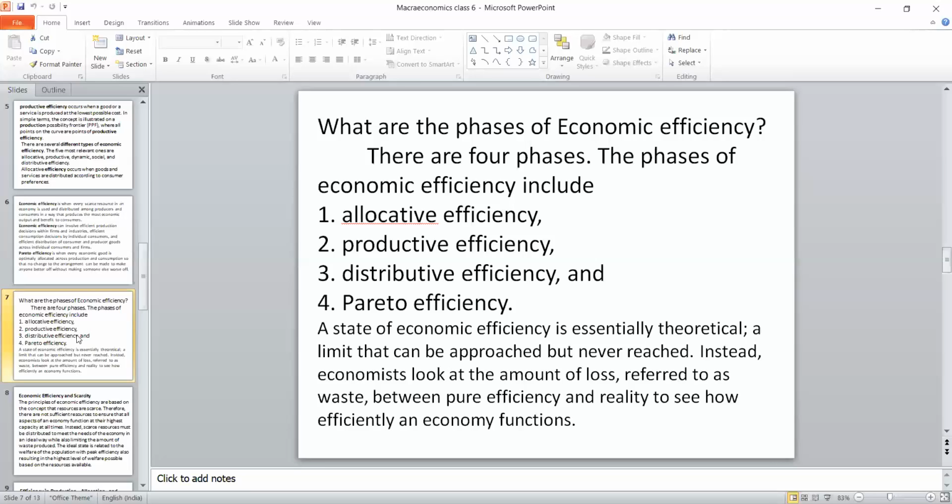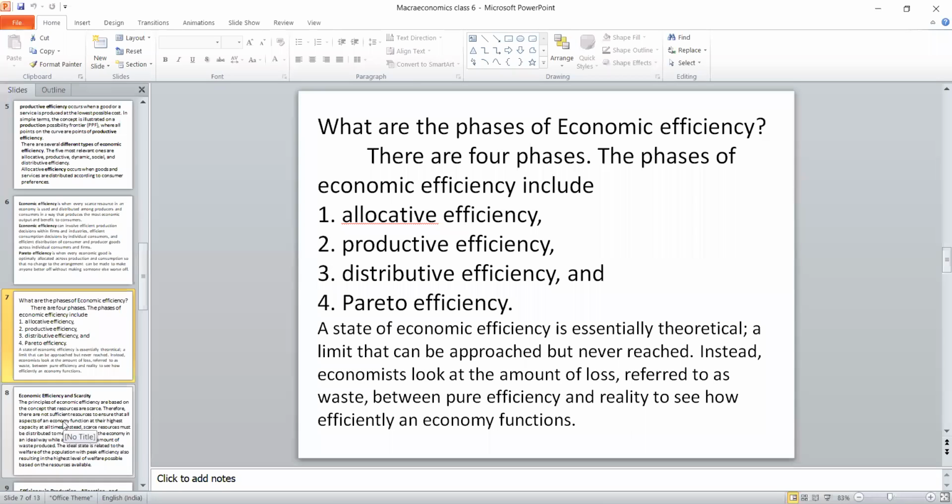The state of economic efficiency is essentially theoretical. Why? Because its limit can never be reached, because human wants are unlimited. Instead of looking at profit, loss, wastage, and whether we are achieving the target, all these things, the question is whether the public utilizes the resources in an optimum way or not. For that, Pareto has given a new measure called Pareto efficiency.